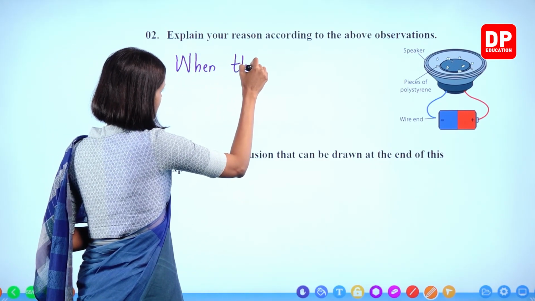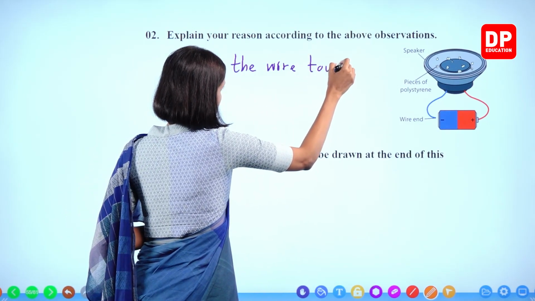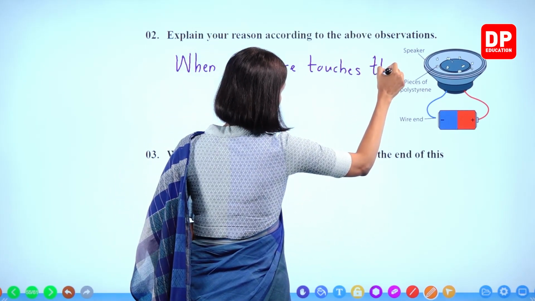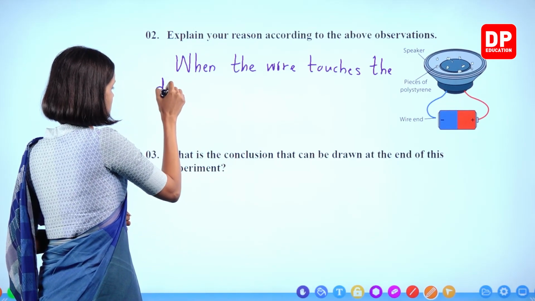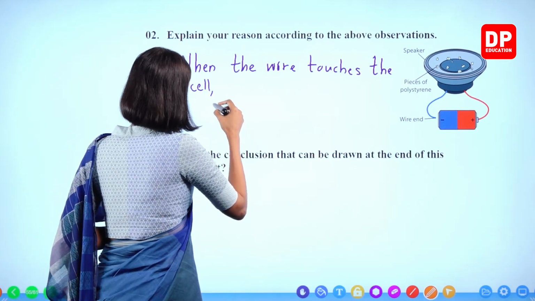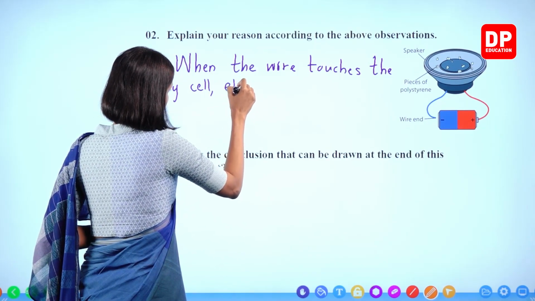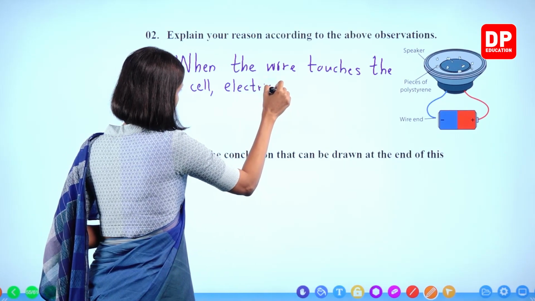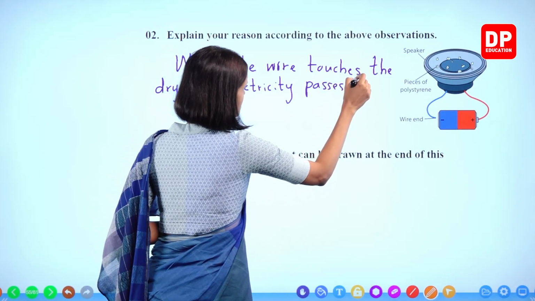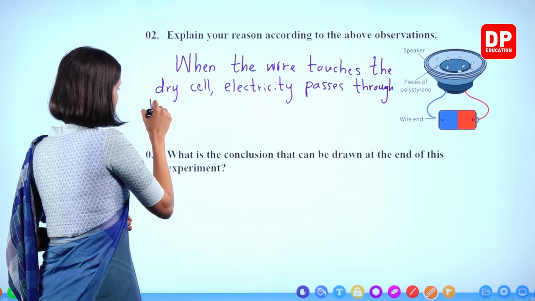When the wire touches the dry cell, electricity passes through the speaker.